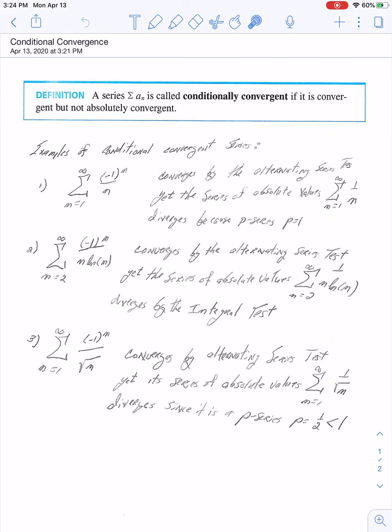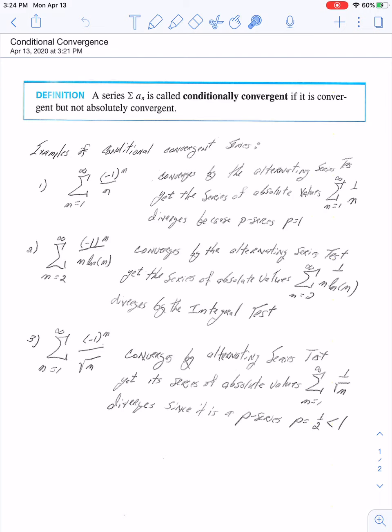Now, if I look at the series of absolute values, which means I take the absolute value of this, which means (-1)^n goes away, then what I'm looking at is the series 1 over n. Well, you should realize that the series 1 over n diverges. Why?